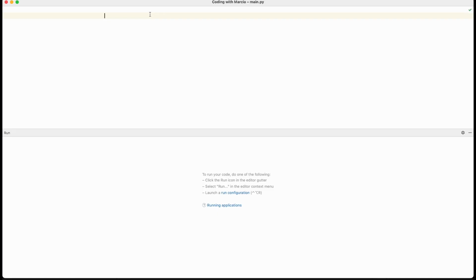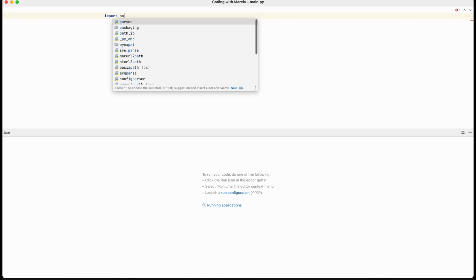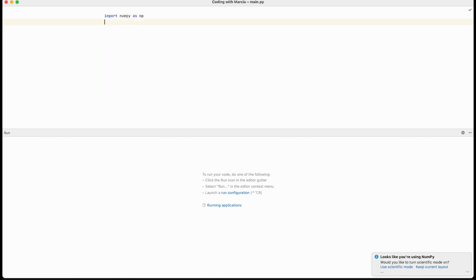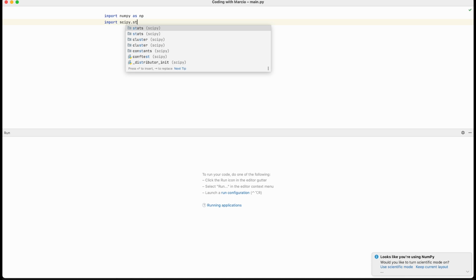Following the practical exercise in Excel, we now have another example in Python. So the first thing that we want to do is import the necessary packages such as NumPy. And in this case, we will also use the SciPy stats subpackage.